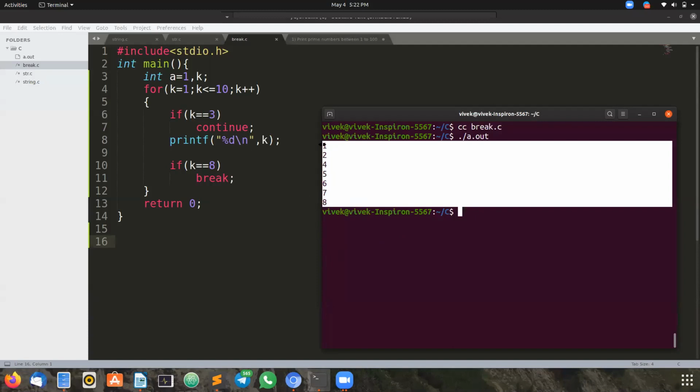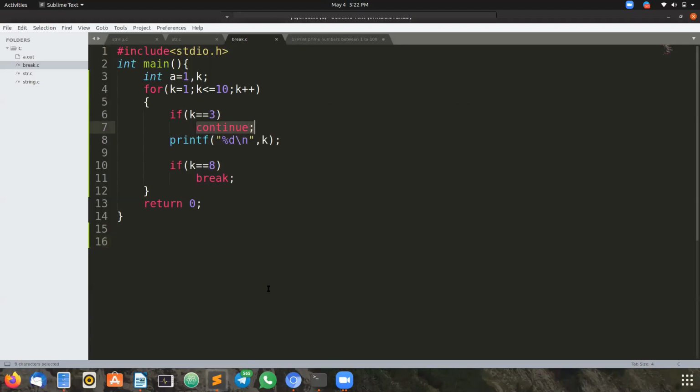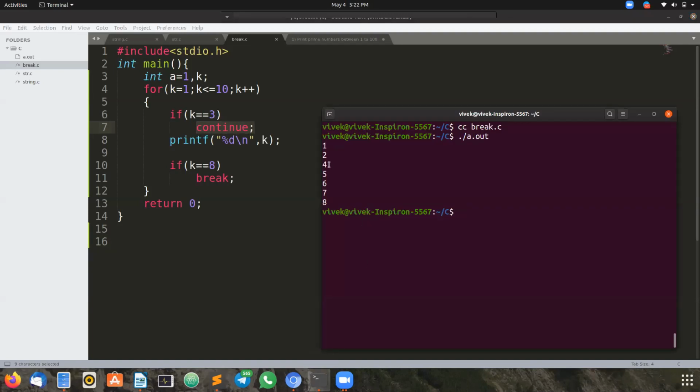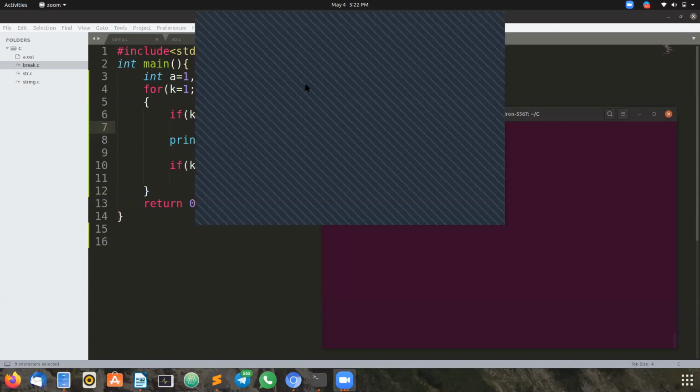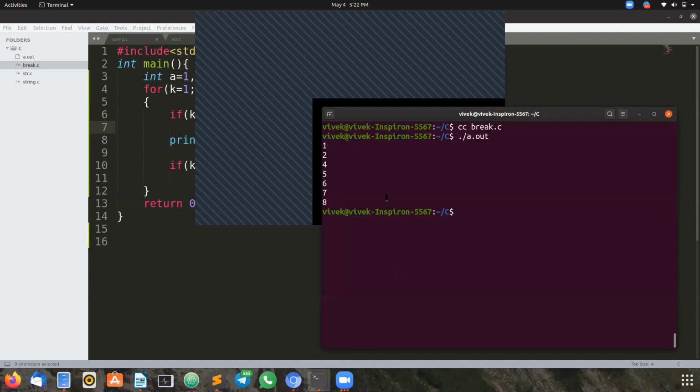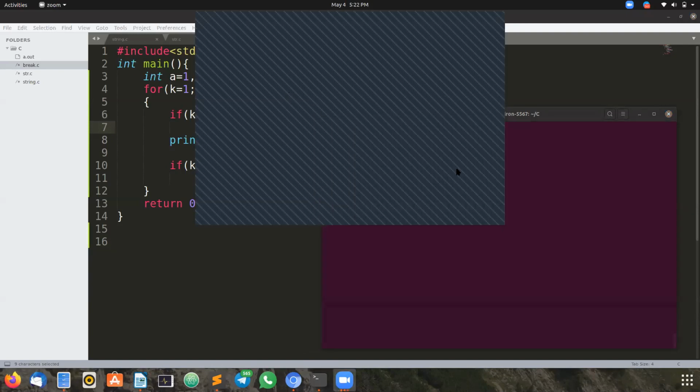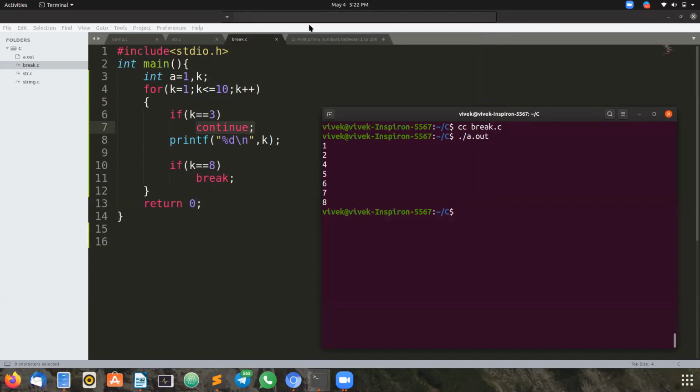Okay. Now if you observe in the output, I have highlighted the output. You can see 1, 2, the 3 is not there, because whenever the value is equal to 3, we have written the continue statement. Continue means it will skip the iteration. That's what I have told just now. So again it is continuing with 4, 5, 6, 7 and at 8 it is breaking. We are unable to print 9 and 10 also, because we have put a break statement after 8.